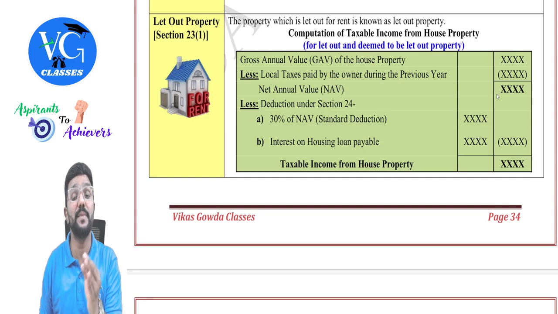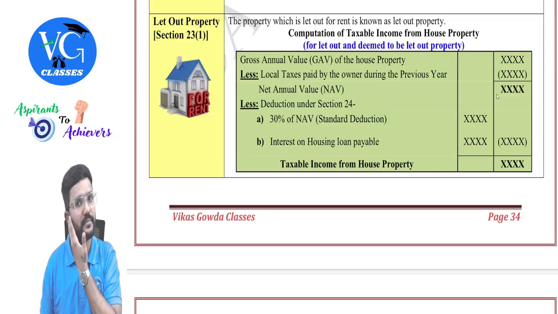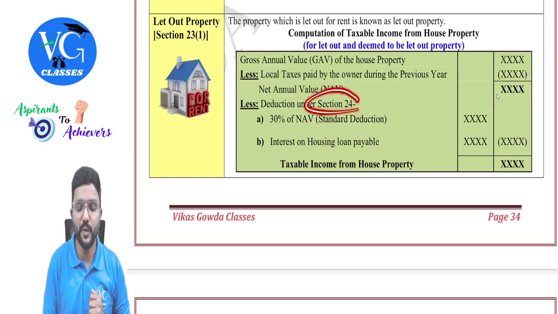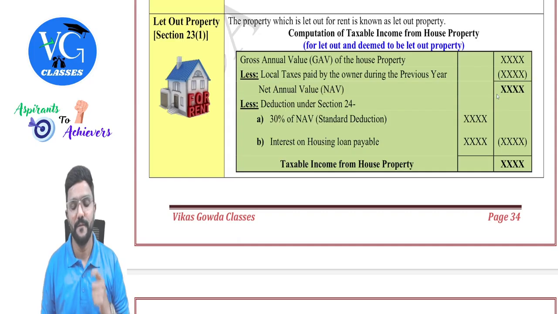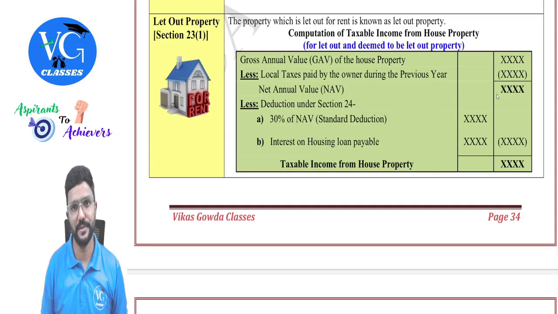It should be paid during the previous year by the owner. Sir, what if it is paid by the tenant? No deduction. Sir, what if it is not paid? It is accrued or it is due but not paid? No deduction. There is no deduction. Then we get net annual value. From net annual value, we can claim two deductions under section 24. First one is standard deduction, which is 30% of NAV. Whatever is the net annual value, 30% of that will be allowed as deduction, guys.